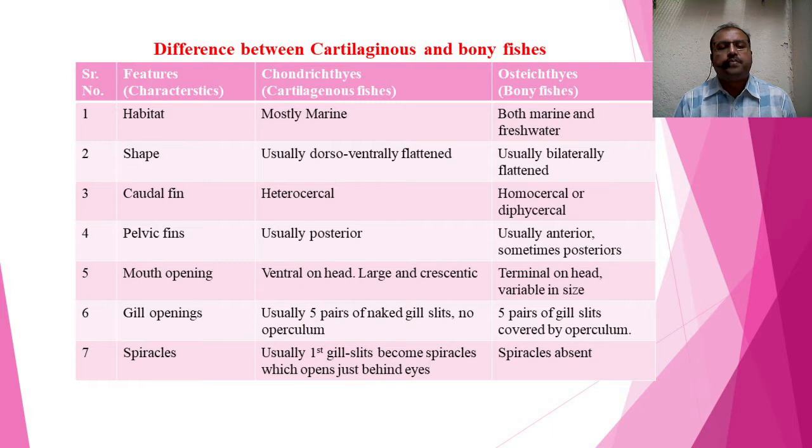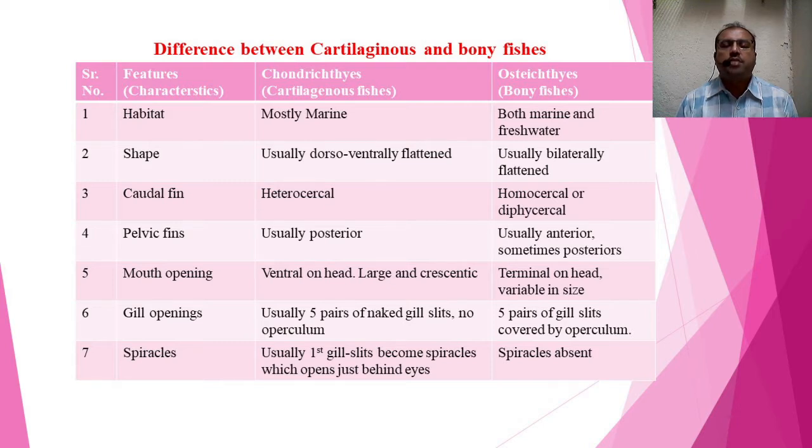If we see the habitat, these cartilaginous fish are mostly marine, while bony fishes are marine as well as freshwater. But there is another term in zoology. Cartilaginous fishes are called Chondrichthyes, and the bony fishes are called Osteichthyes.